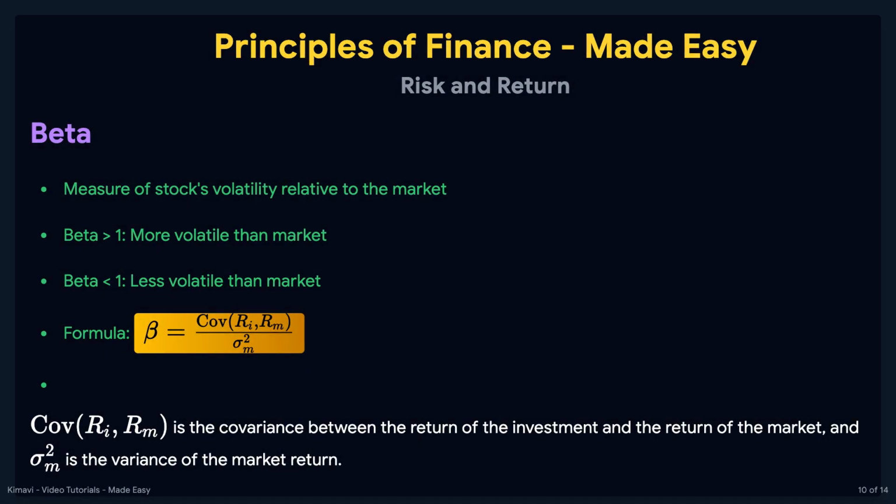Beta measures how volatile a stock is compared to the market. A beta greater than 1 means the stock is more volatile than the market, and a beta less than 1 means it is less volatile.